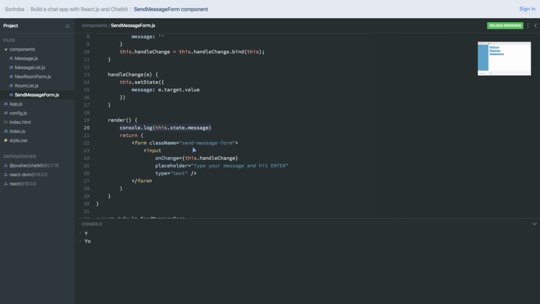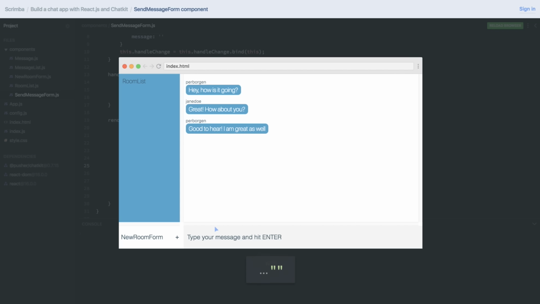So what we'll do now might seem a bit weird, but we'll actually set the value of the input field to this.state.message. Now, what this does is that we are controlling the value in the input field programmatically so that it can only be whatever we have in the state at any given time. So if we run it, now it works well.